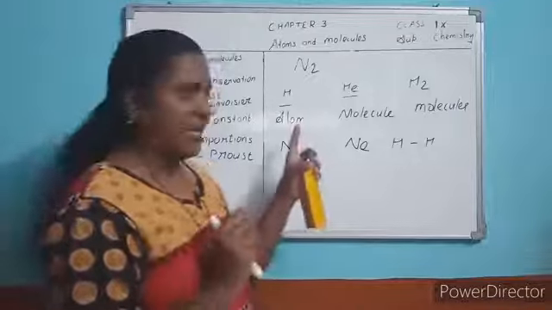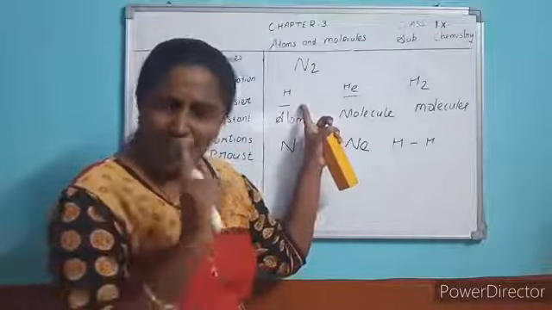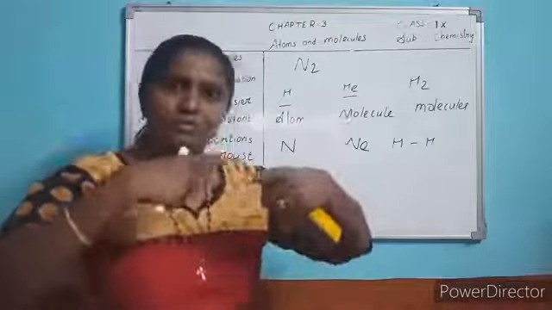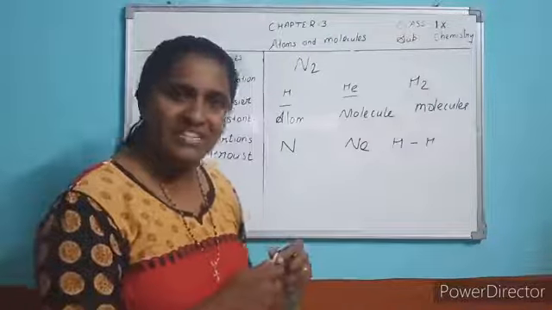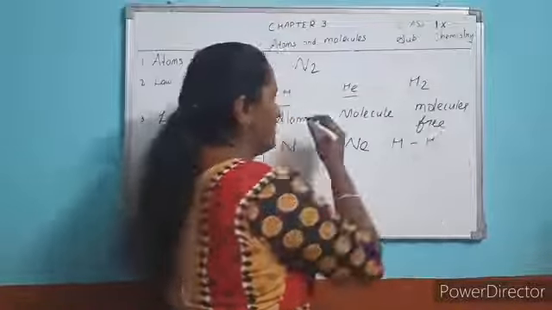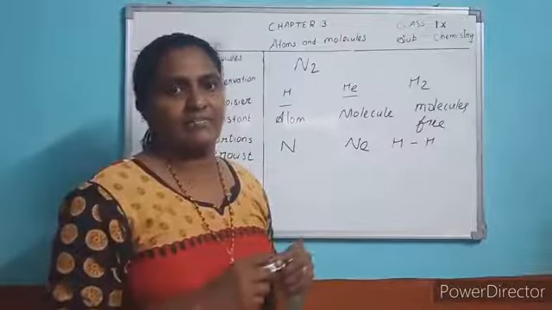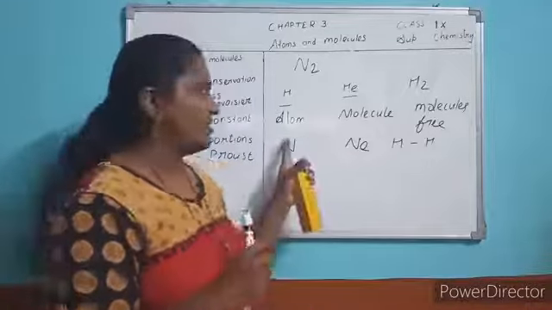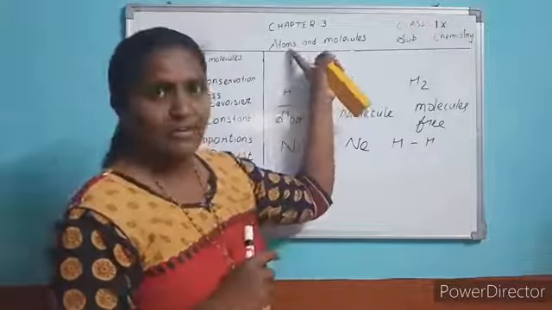Now understood? I think you are clear now. This is an atom, whereas H2 is a molecule. Why? One hydrogen atom does not exist freely. Two hydrogen atoms combine together and form a free state. So that is why it is called a molecule. Molecule means free state, or it exists independently. This hydrogen atom you can never see in free state. It always combines with another hydrogen atom. So it is not a molecule, it is called an atom. Understood? Now you are clear about this topic.